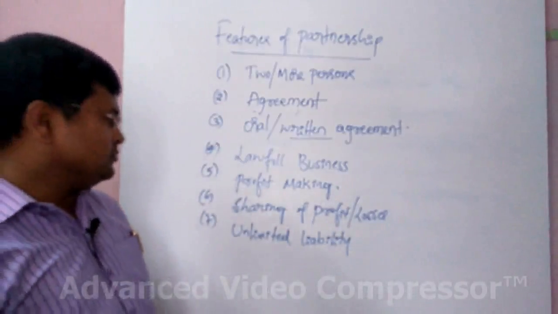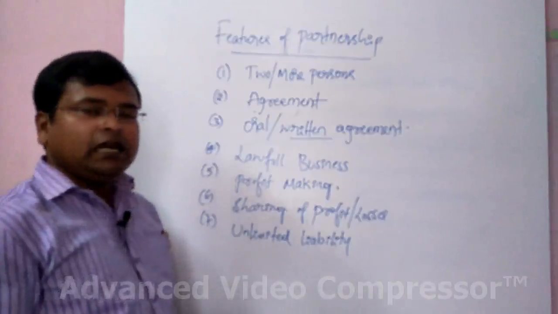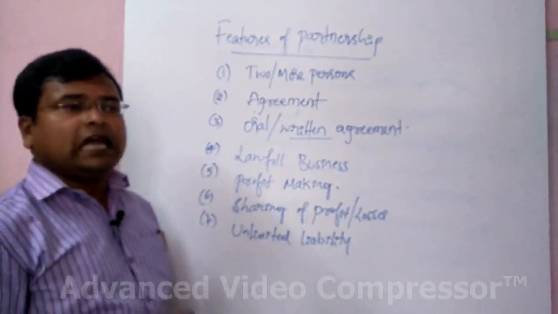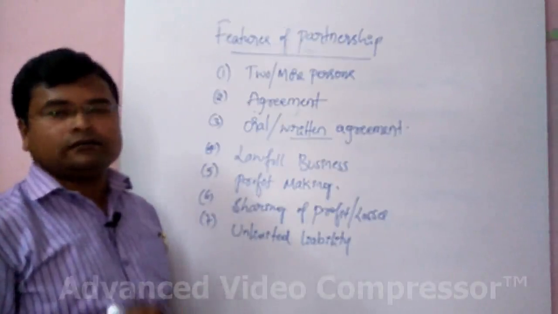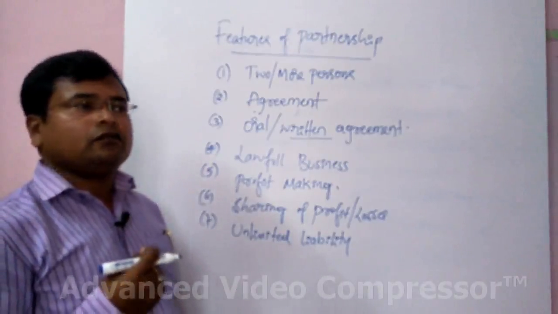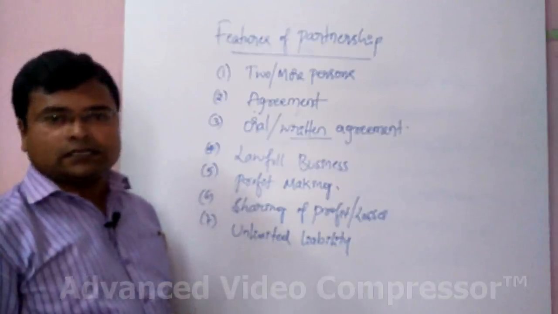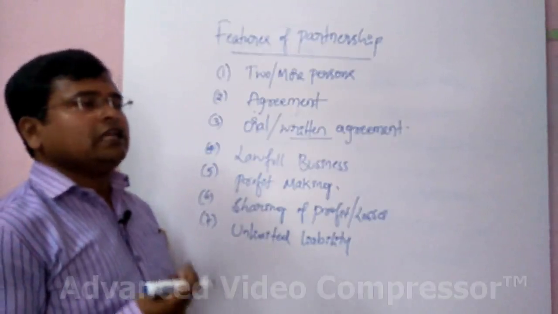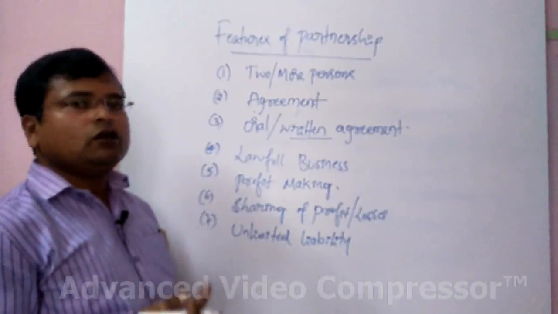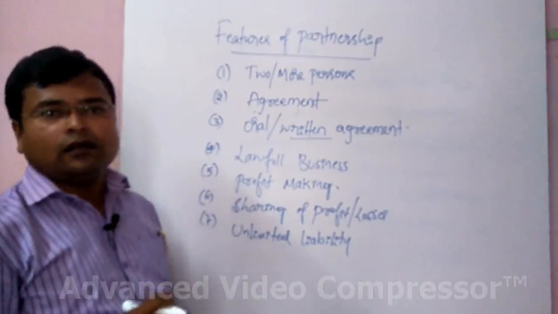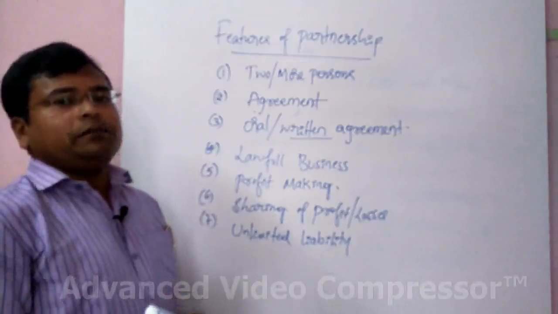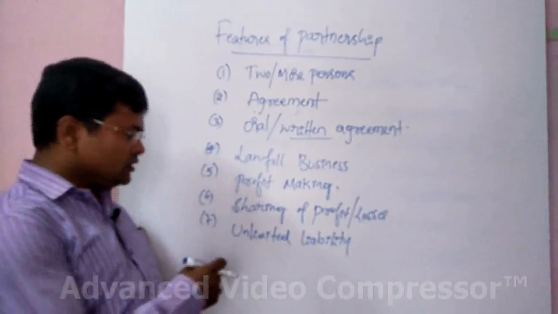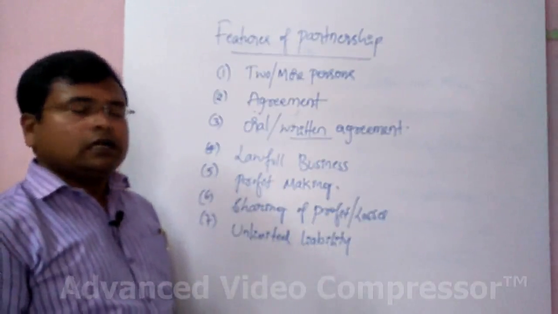Unlimited liability. What is meant by that? Unlimited liability means here the liability of the partners is not limited, as we can see in companies. In companies, the liability of the shareholders is limited, but here the liability of the partners is not limited. That means unlimited.